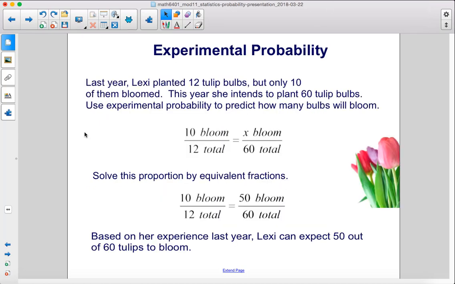Last year, Lexi planted 12 tulip bulbs, but only 10 of them bloomed. This year she intends to plant 60 tulip bulbs. Use experimental probability to predict how many bulbs will bloom. So last year, 10 out of 12 bloomed, so how many out of 60 are going to bloom? Solve this problem by equivalent fractions. So 10 bloom over 12 total equals 50 blooms over 60 total. Based on her experience last year, Lexi can expect 50 out of 60 tulips to bloom.